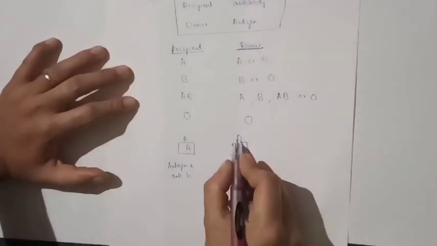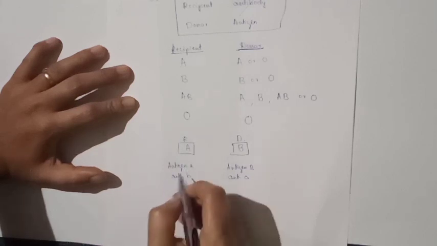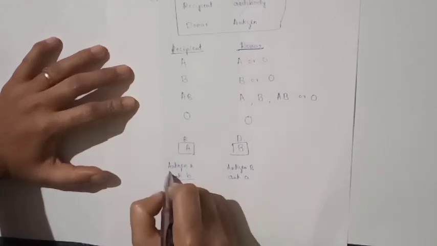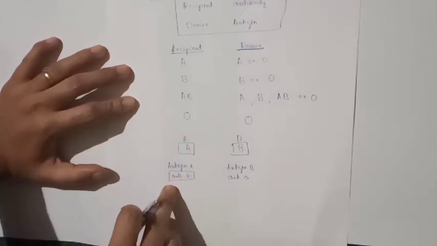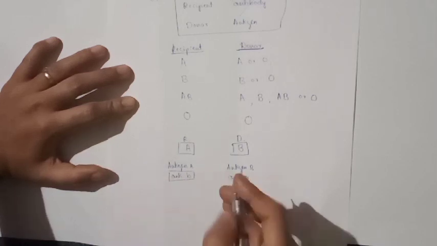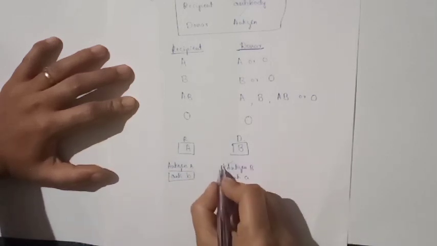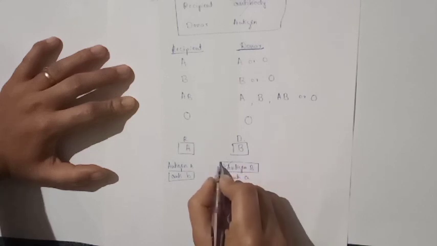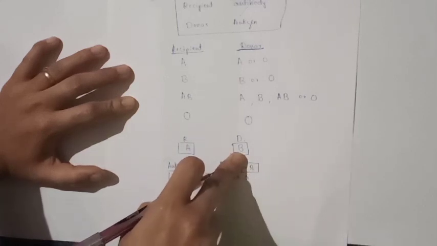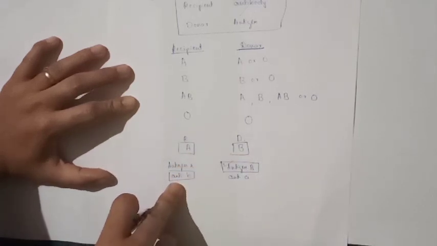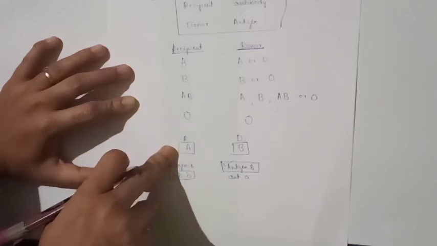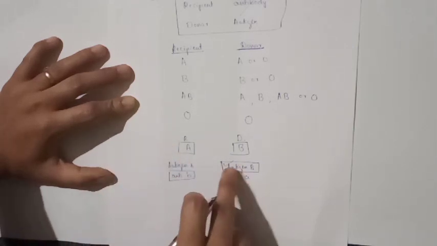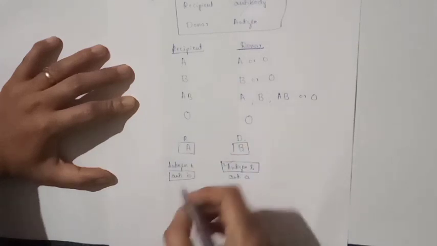Clear? See what happens? The recipient's antibody B identifies the antigen B in the donor blood group.